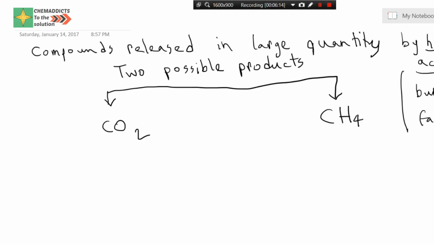The hint to the actual answer is lurking behind this question, that is, in large quantity. So now let's see which is produced in vast amount: is it carbon dioxide or is it methane? Let's have a look.